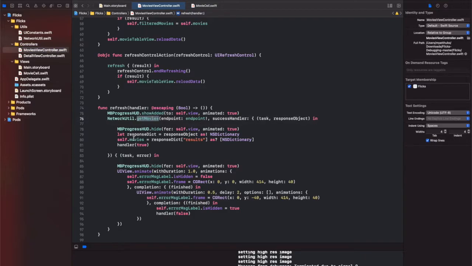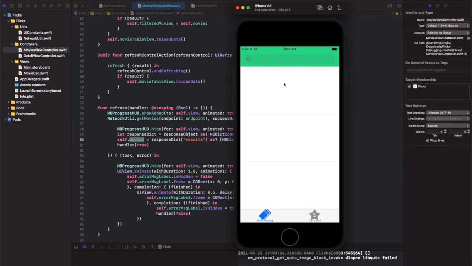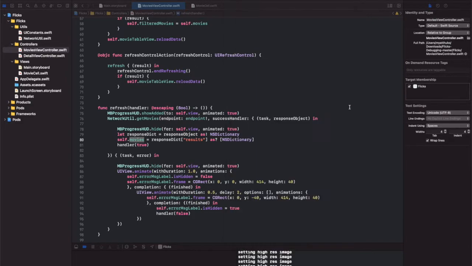So it says here get movie endpoint. So we know that this is where the movies are populated, whenever there's a success in getting the movie from the API. So this means that whenever we try to refresh our application, we know that the movies are already populated, but somehow as soon as the app is launched, it's not populating.